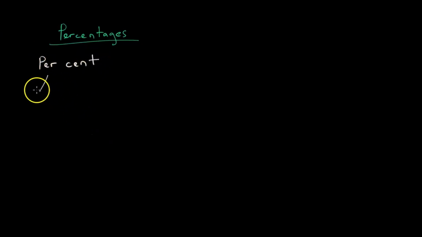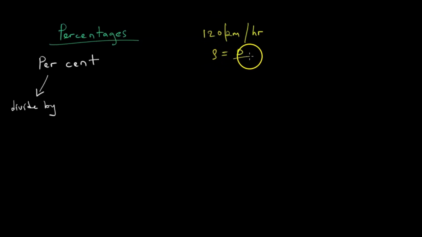We know that per means divide by, and there are many ways of looking at this. For example, when you talk about a car that is moving at 120 kilometers per hour, we know that speed is equal to distance over time.